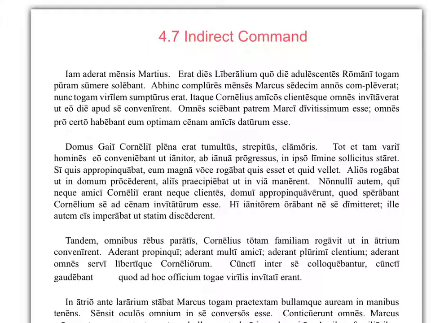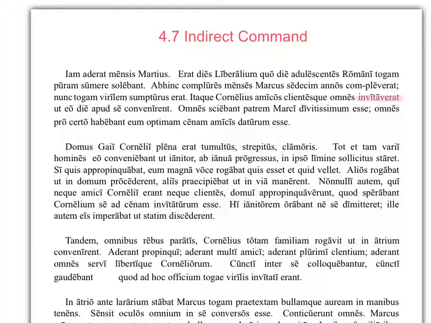This is the video on indirect command. So I'm looking at the chapter 51 story, Marcus Comes of Age, that we started working on in class. And I'm noticing a few places where I see verbs of commanding. And even invitare, invite, can be a command, like if you invite somebody to do something. So I'm seeing invitavarat there.